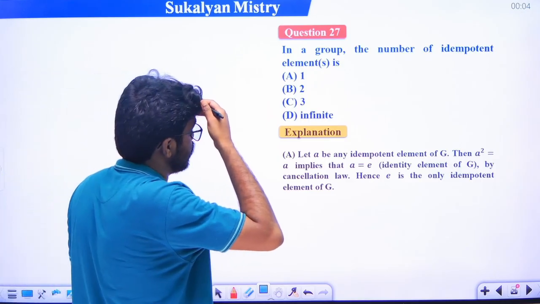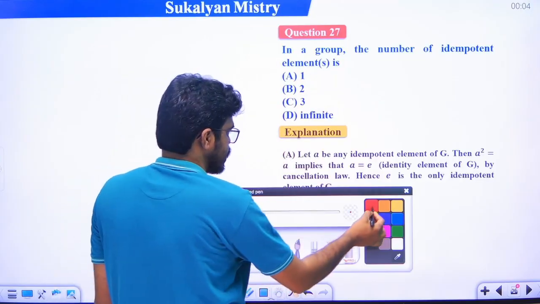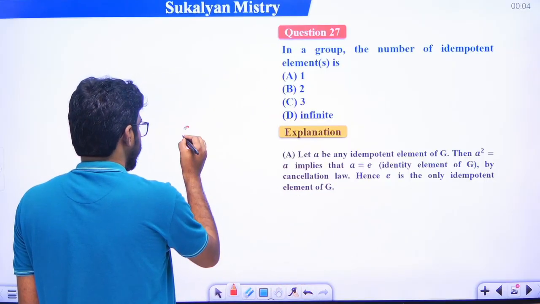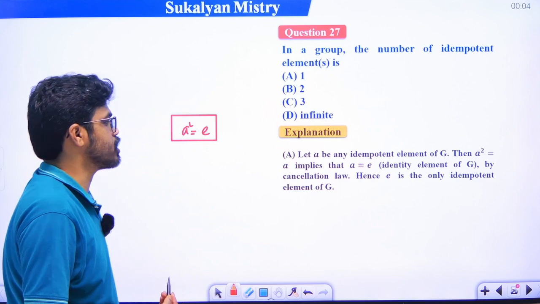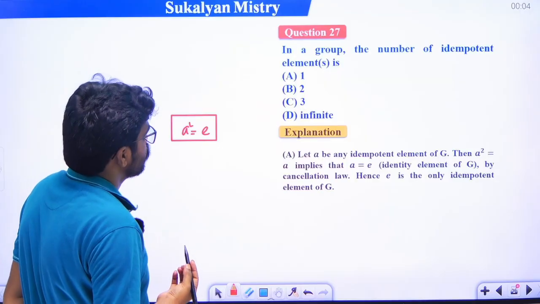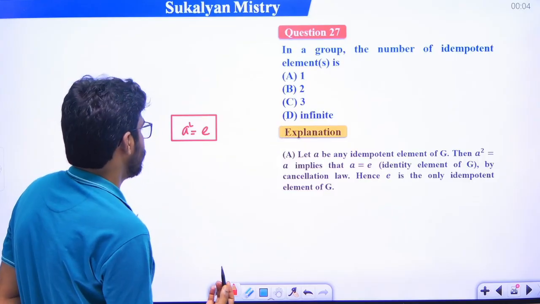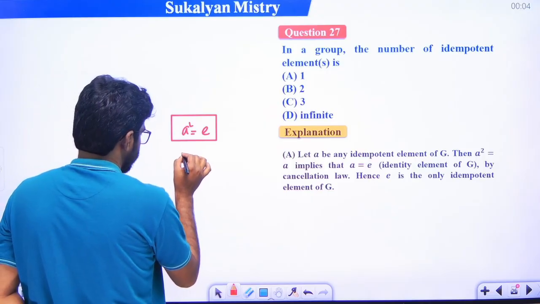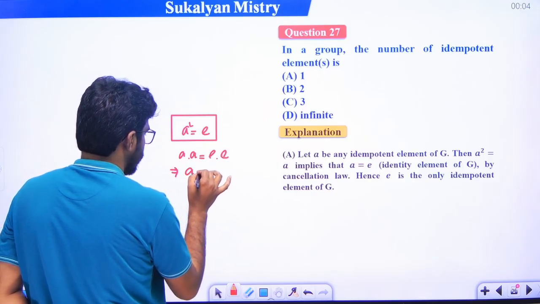দেখো number of idempotent elements in a group, we have to find. What is the definition of an idempotent element? An element A is said to be an idempotent element if A square is equal to A. ঠিক আছে? Okay, so in the group the number of idempotent elements, কতগুলো idempotent elements থাকবে? তাহলে দেখো আমরা কি লিখতে পারি? A square, that means A dot A, A কে আমি E dot E লিখতে পারি, এবার লেফট ক্যান্সেলেশন অ্যাপ্লাই করো, that is A is equal to E.